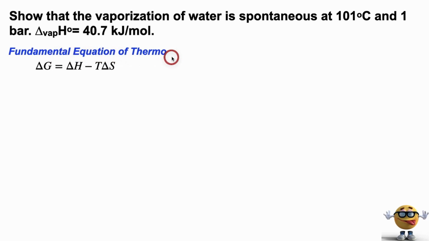equation of chemical thermodynamics, which is change in Gibbs energy G is equal to the change in enthalpy H minus temperature times the change in entropy S. And in this form, temperature is constant, which is fine because we're boiling it at a constant 101 degrees Celsius. Now we're going to make another assumption. We're going to assume that the enthalpy change and the entropy change is temperature independent.